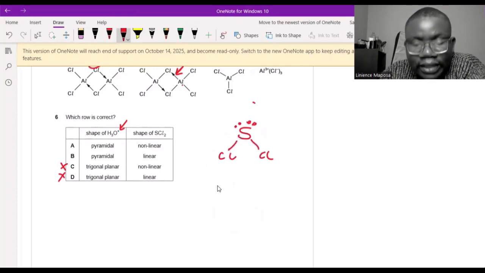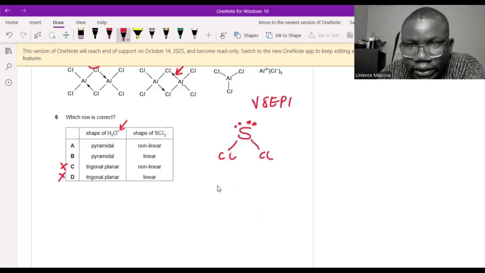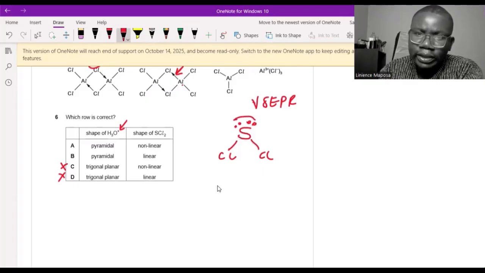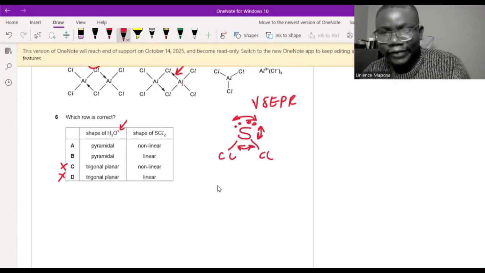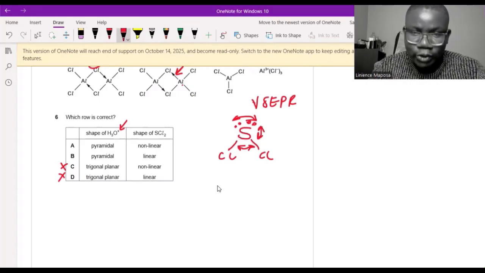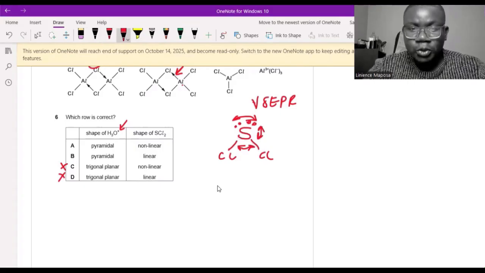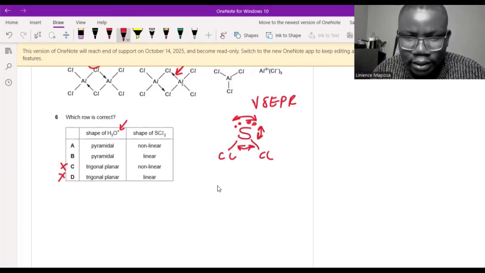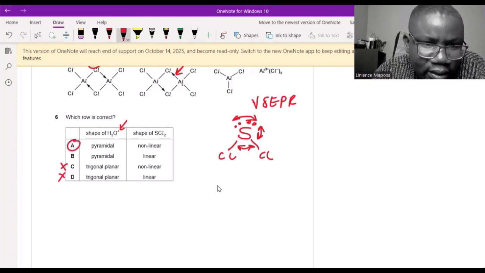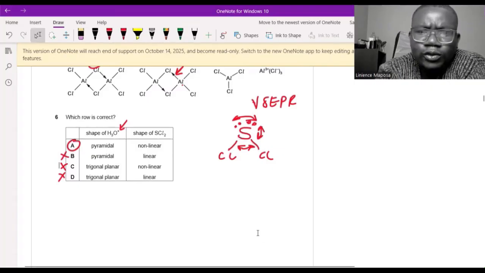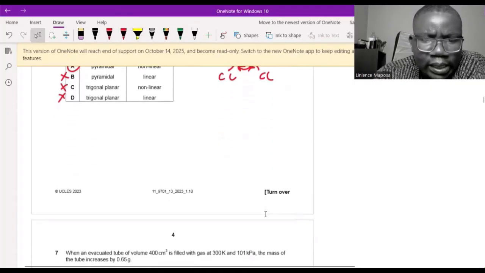Again, when you think about the valence shell electron pair repulsion theory, you know that lone pair repulsion is greater than lone pair bond pair repulsion. That squeezes this bond. Instead of having 109.5, you squeeze it. If I had 1 lone pair, I would squeeze it to 107. But because I have 2 lone pairs, I squeeze it even more, and I have an angle which is more acute. It's 104.5. So this is a V-bent structure or nonlinear. Answer is A. This one is out. It cannot be straight when I have 2 lone pairs there, right? It's like water. Okay, good.